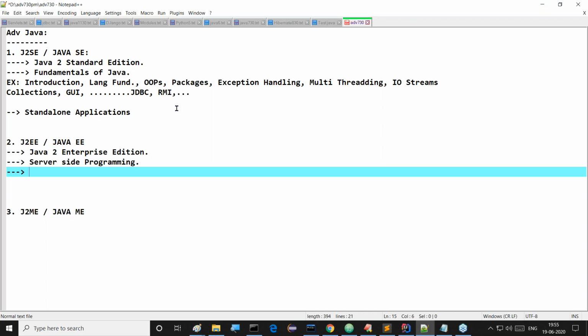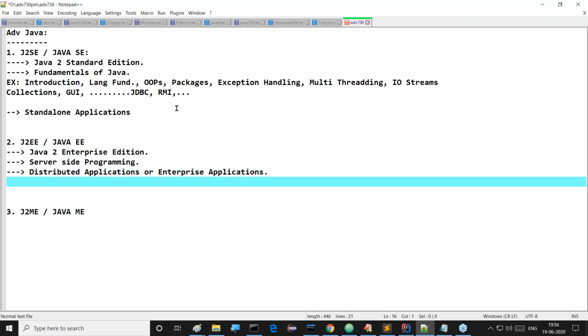If you observe this point now, we can understand it clearly. Distributed applications, or enterprise applications, here we are able to prepare. Good. So this is the meaning of J2EE. But I have a question. What applications are we able to prepare with J2EE, and what is covered inside this J2EE? That's my question. All of you observe this clearly.